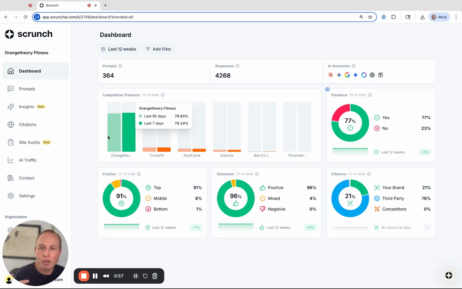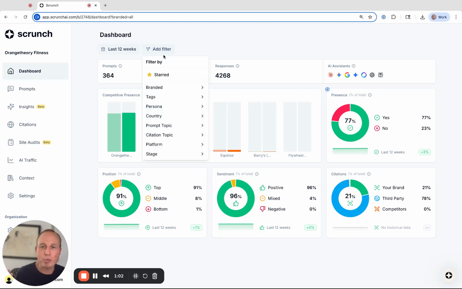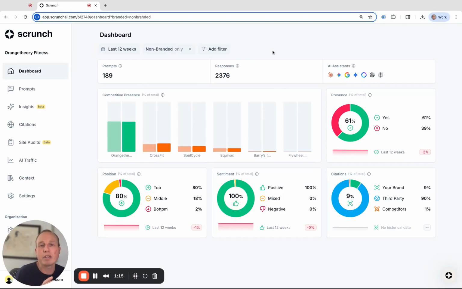This is kind of interesting, but of course we want to drill in a little bit deeper here. So for Orange Theory, you might especially want to understand, okay, what is my non-branded presence here? This is actually one area where Scrunch shines a lot, where you can filter by all these different types of dimensions, branded versus non-branded being one of them. So I'm going to select non-branded here. Now you can get a better sense of where Orange Theory sits within the competitive landscape here. And you can see here the citations changed quite a lot. The brand citations went down a lot, third party went up a lot, which makes a lot of sense.